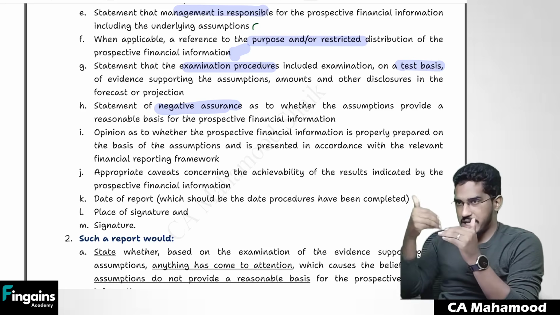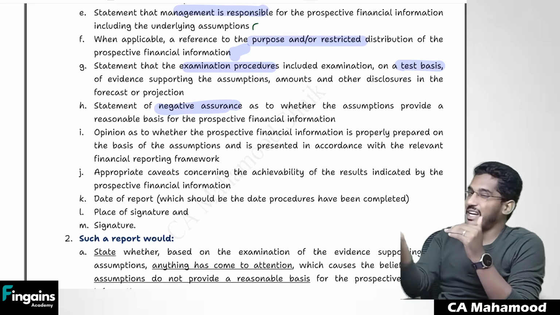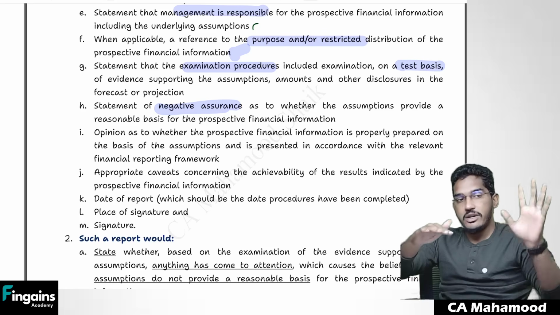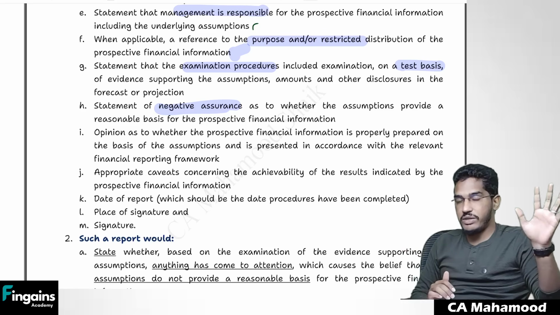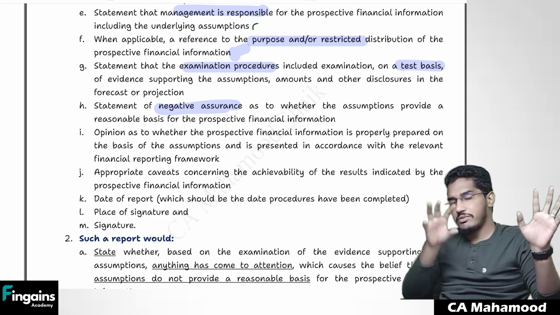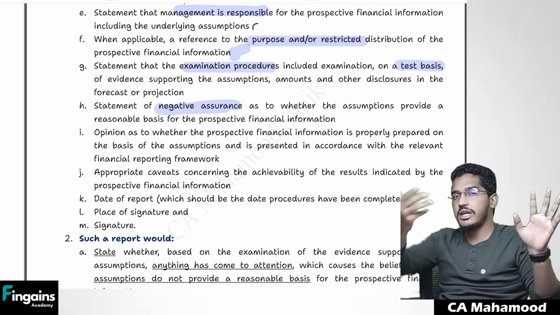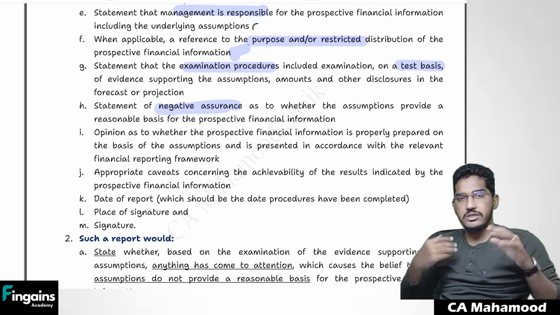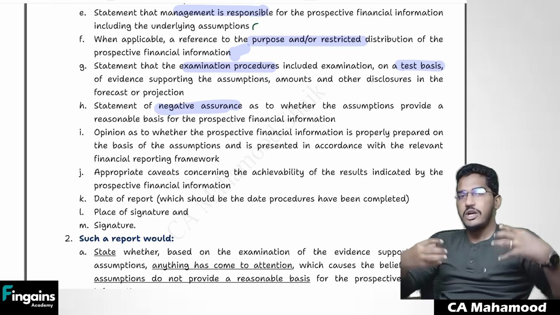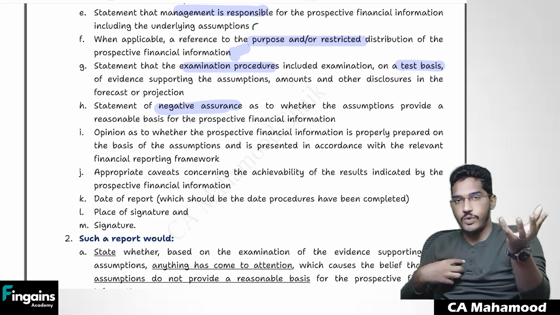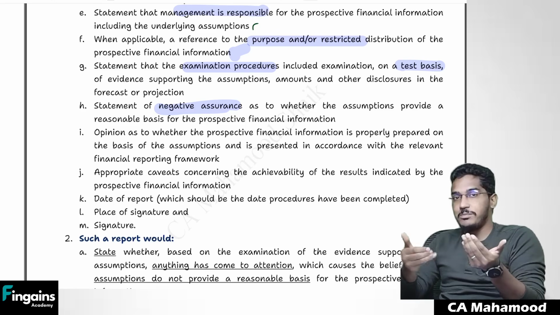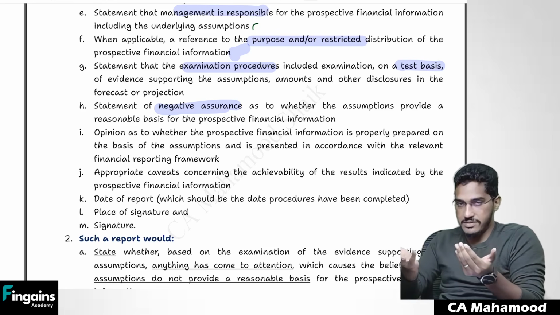Able to understand? Here also I'm saying a positive assurance only, but in a negative way. In audit, we say things in a positive way. We believe that financial statements give a true and fair view. But in assurance and review, what I do is the same thing, I will try to put it in negative terms. So I will say, based on our examination, nothing has come to our attention which makes us believe that this information is false. So basically, I'm trying to say this information is correct only, but I'm trying to put it in a negative sense.